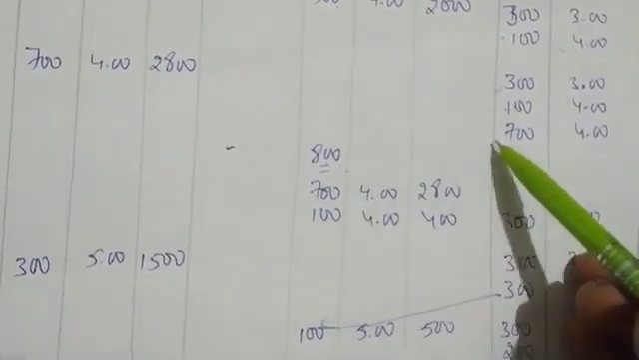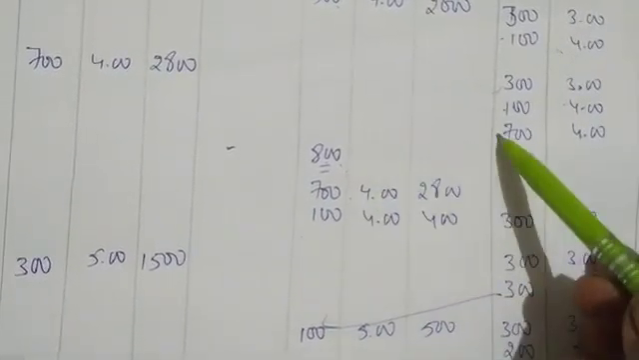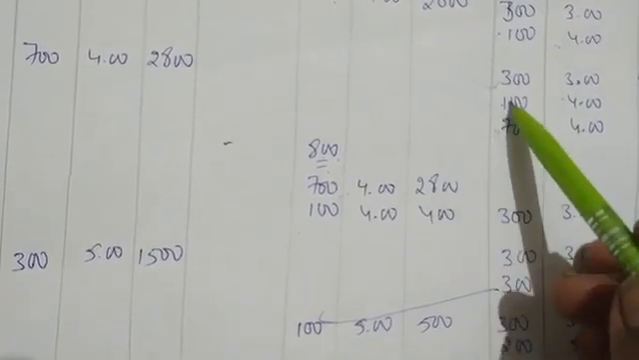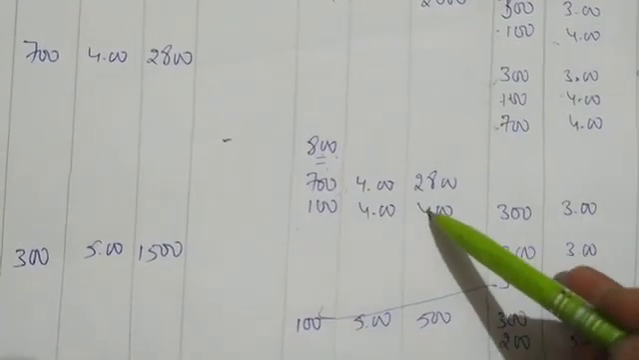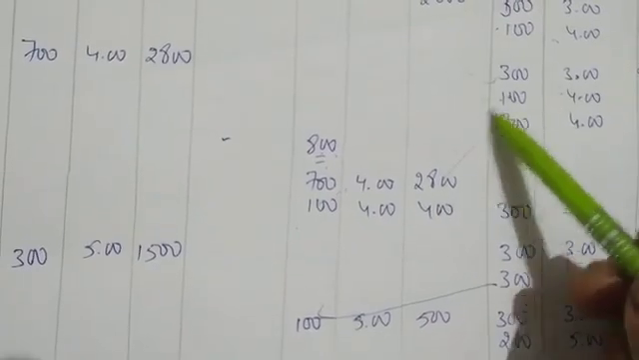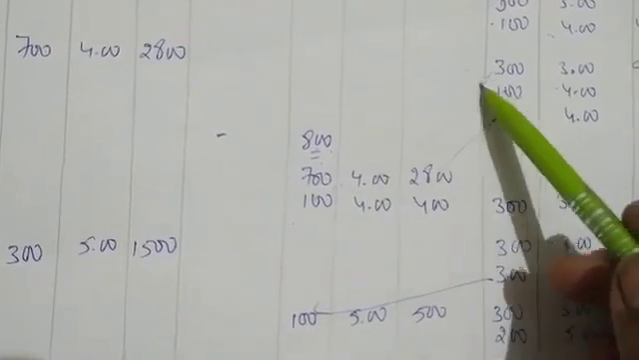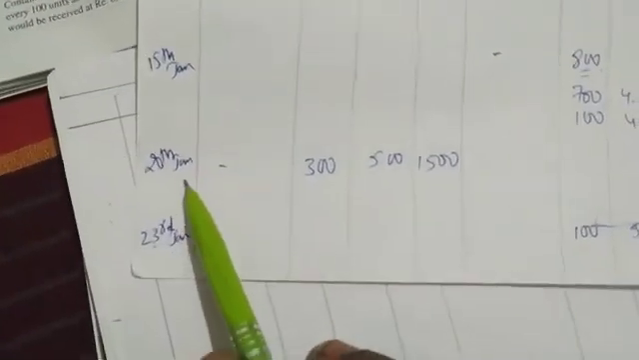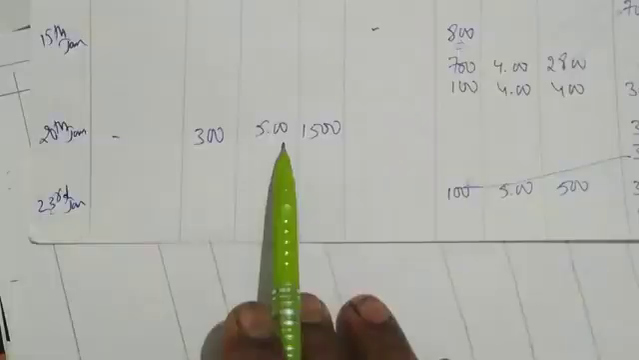Next, on 15th January they have issued 800 units. So first you have to issue from the 700 at rupees 4. This price you have to take, 2800. Then you have to issue from the 100 at rupees 4, 400. So 700 is done, and 100 is also done. So left over is how much? 300. That you have tried as balance, 300 at 3 rupees 900.